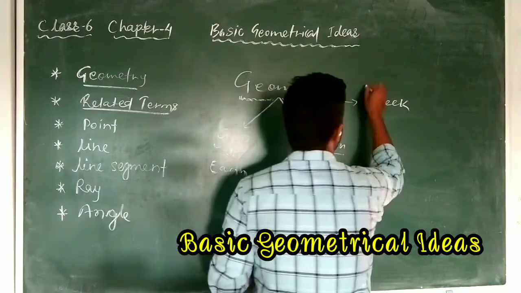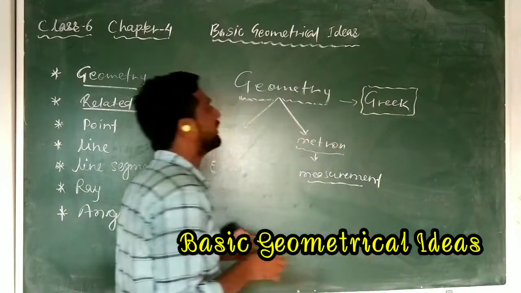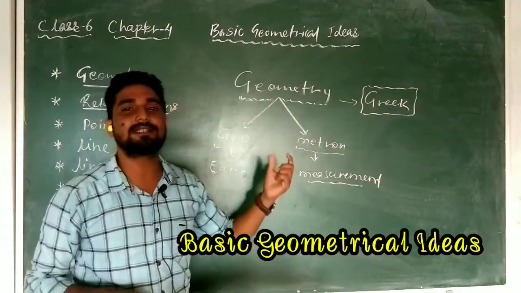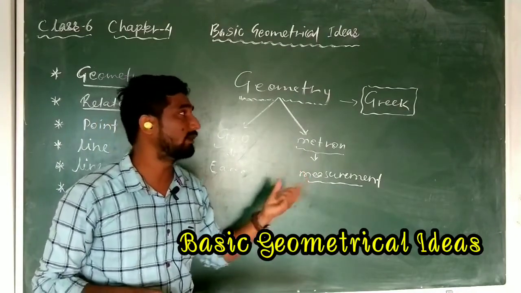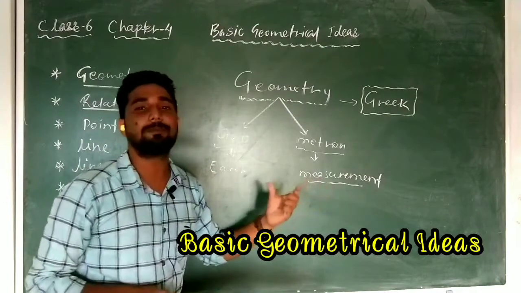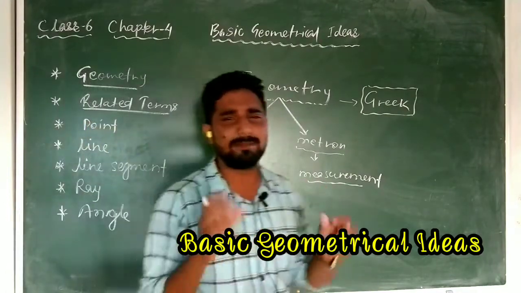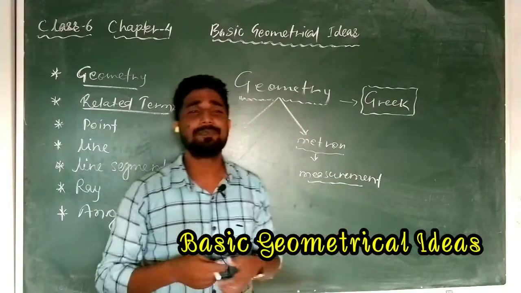So if anybody asks you where this word geometry belongs, you have to say this is a Greek word. Now you understood the meaning of geo and the meaning of metron, measurement. So this is geometry.